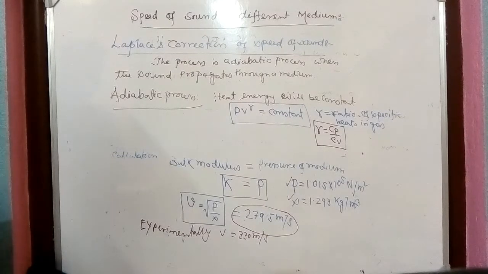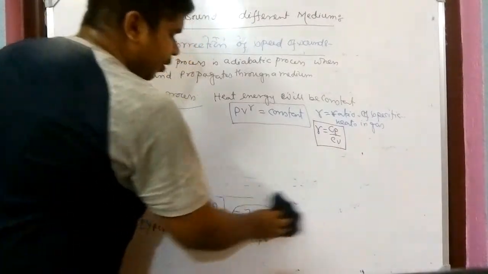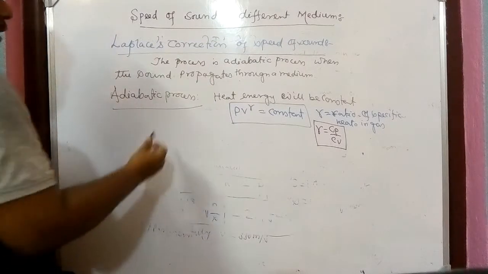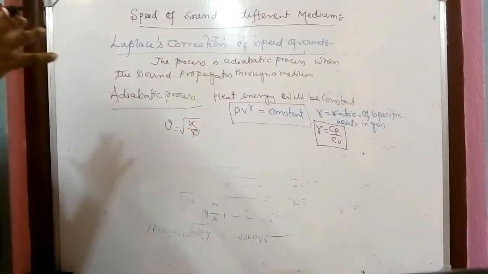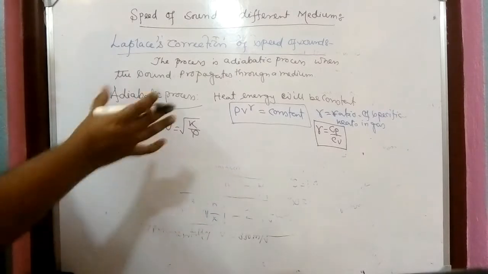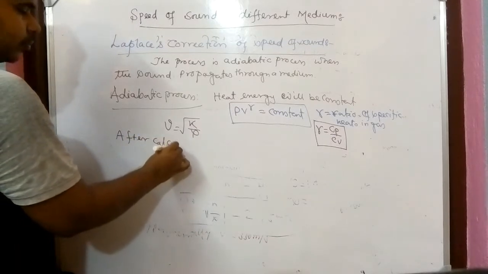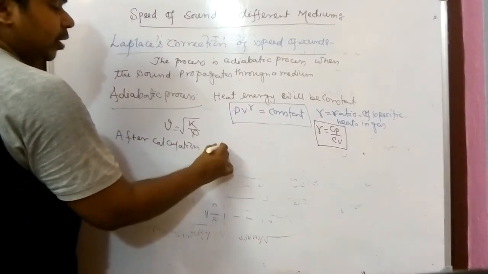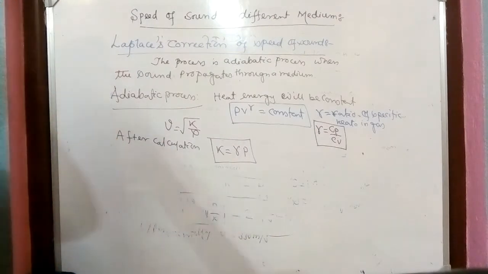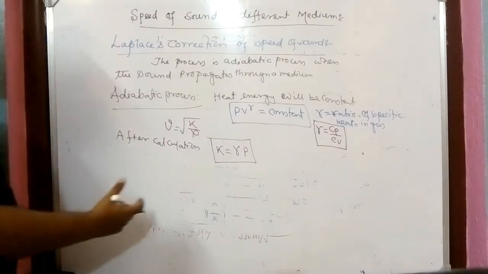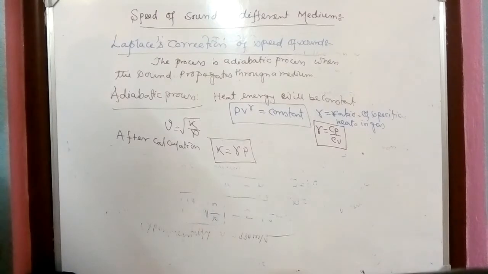And when this value is put in the equation, V equals root over K by rho, which we all know, done for the propagation of sound through a gaseous medium, then after calculation the value comes K equals gamma times P. That means the bulk modulus, which initially was equal to the pressure, is now equal to the pressure multiplied by a constant term, gamma, the ratio of specific heats.